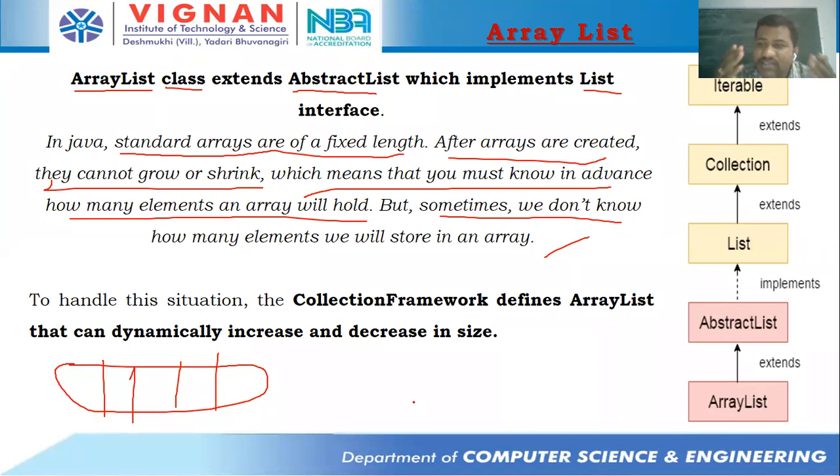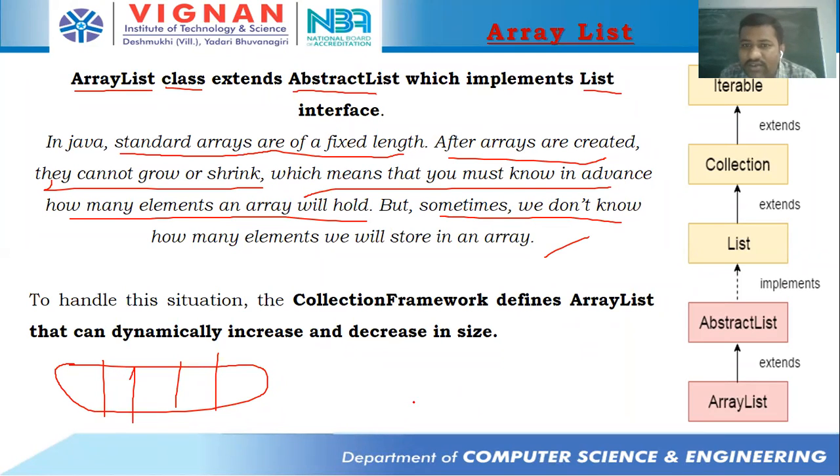But in case of ArrayList, there is no need to perform such operations. You can take however many elements you want, insert them, and delete them. Automatically the size is going to decrease as well as increase. For example, in ArrayList, I stored 10 elements at runtime, and after that I would like to delete 5 elements from this ArrayList. Then I can delete 5 elements, and the memory allocated for those 5 elements will be deallocated. Memory will be there only for 5 elements, but that does not happen with normal arrays.